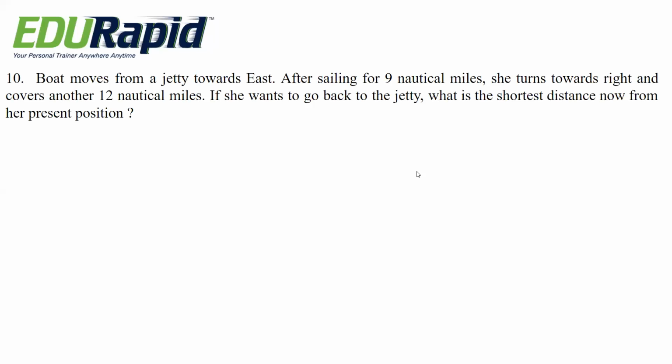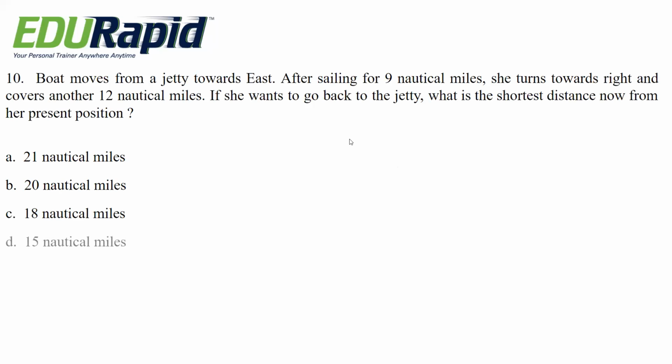Next question. A boat moves from a jetty towards east. After sailing for 9 nautical miles, she turns towards right and covers another 12 nautical miles. If she wants to go back to the jetty, what is the shortest distance now from her present position? Options are 21 miles, 20 nautical miles, 18 nautical miles, 15 nautical miles.